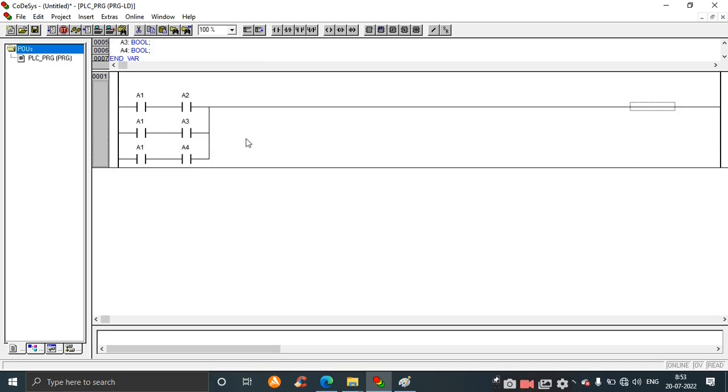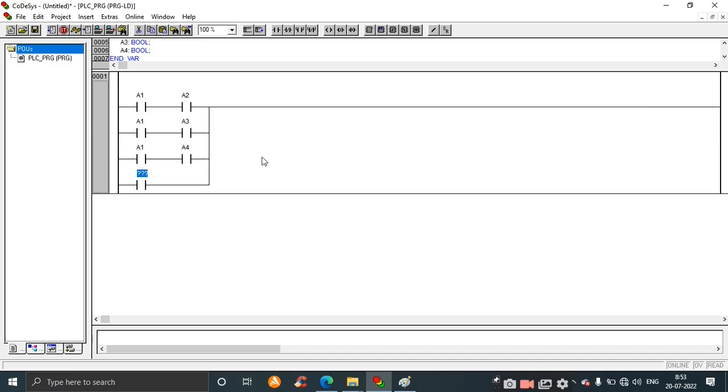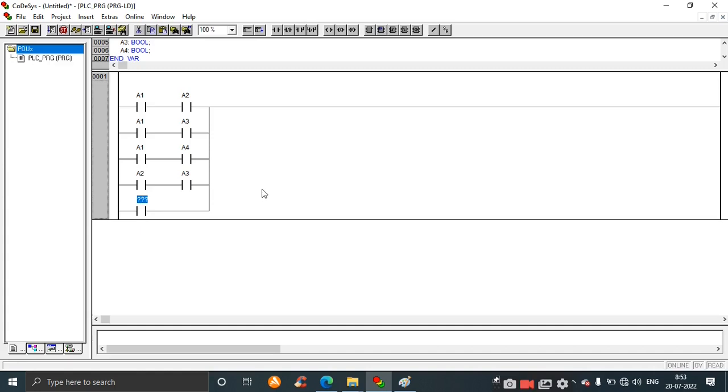Next is 2 3, 2 4, 3 4. Similarly, continue for all the other input combinations. This should be A3, A2, again a parallel contact, A4, next A2.